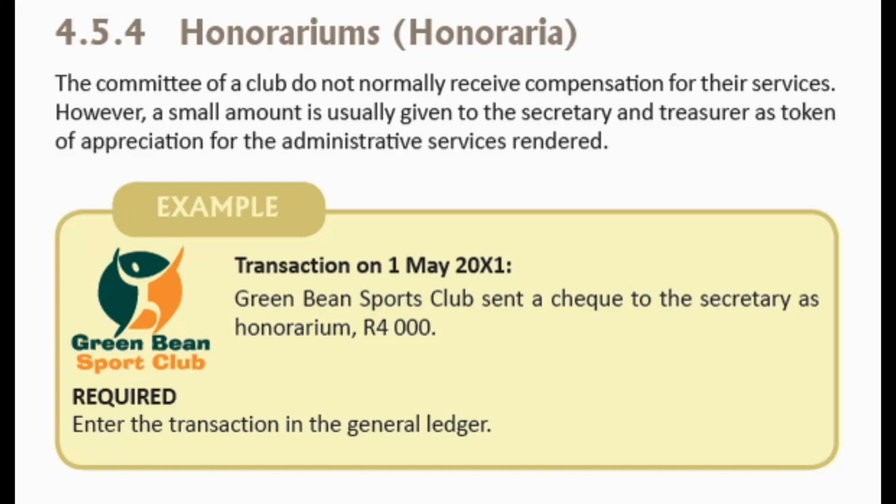So the example that we have here is Green Bean Sports Club sent a check to the secretary as honorarium, R4,000. They could also say here, Green Bean Sports Club did an EFT, electronic funds transfer, to the secretary to pay the honorarium, R4,000. Okay, so what is the double entry?